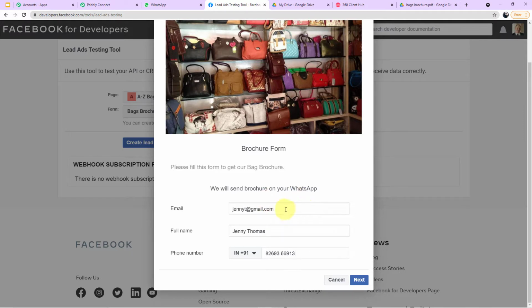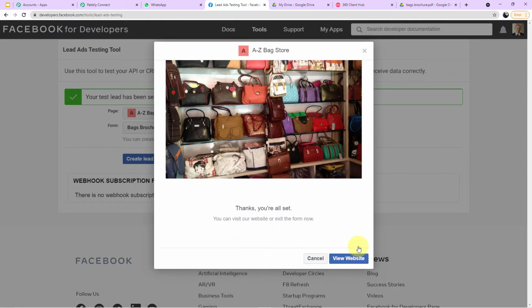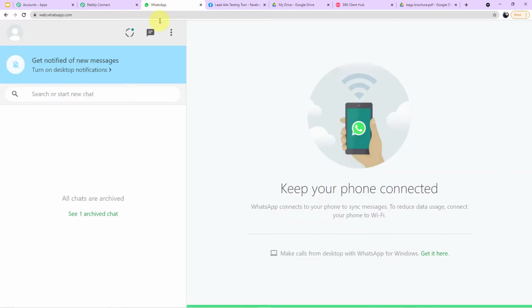As you can see on my screen, this is the email ID of my customer. This is the name Jenny Thomas and this is the mobile number 8269366913. Now I'll click on submit and we have successfully submitted the form. Now we'll go to our WhatsApp web page and see if we have received any message or not. So guys, the message will take a few seconds. We'll wait for the message.